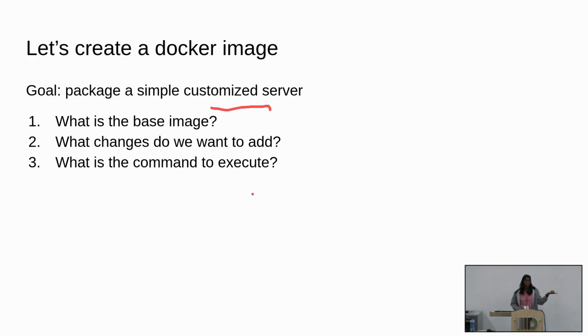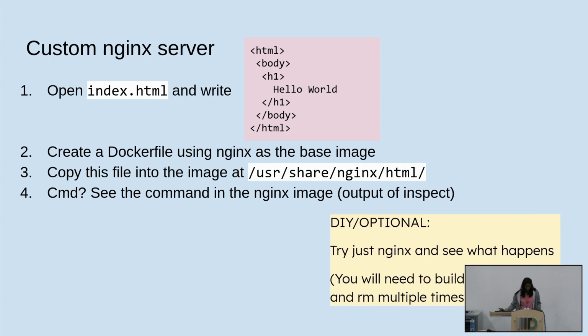So what is the base image we want to use? We're going to make a server. And I just made you run something. So what's the base image you're going to use? Nginx, yeah. So let's start with nginx. You all need to open a file called Dockerfile, right?